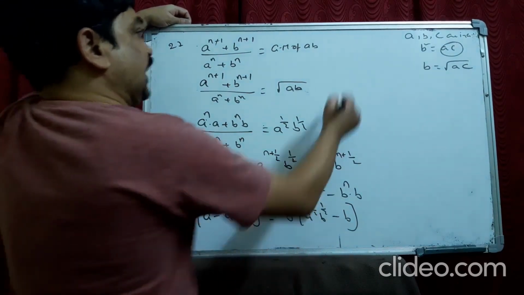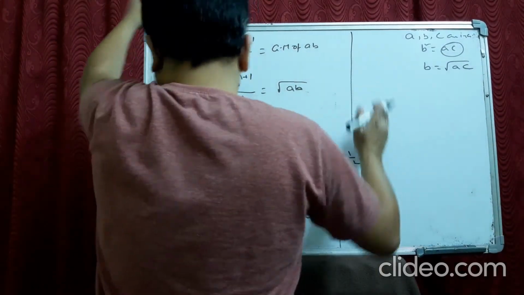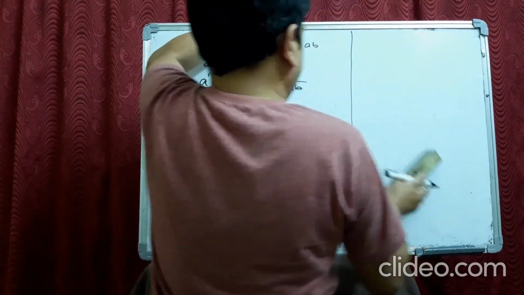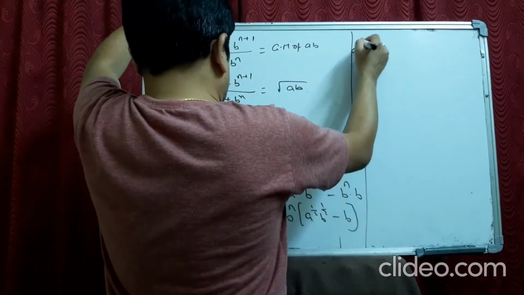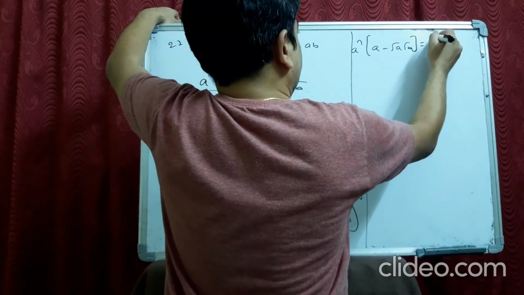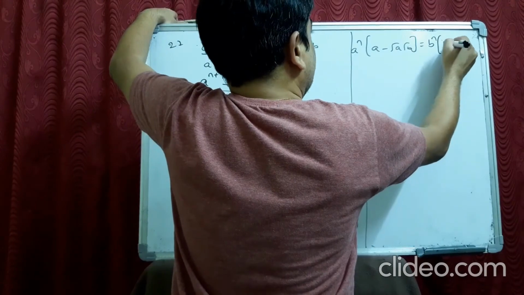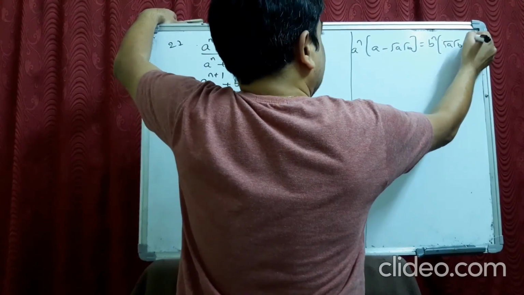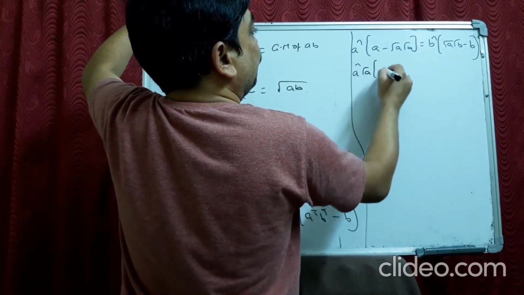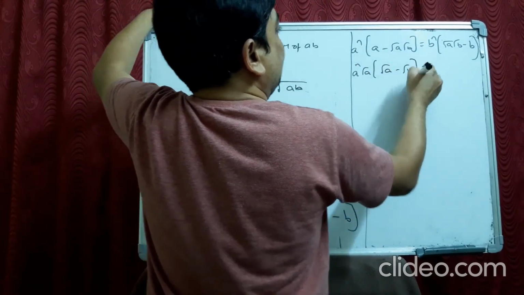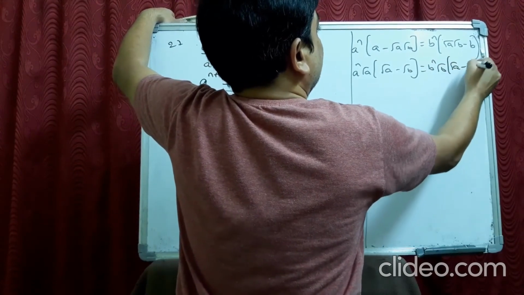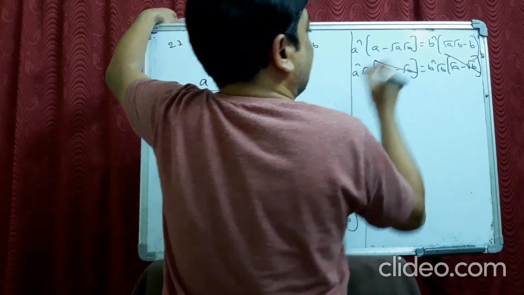Now A power n, it is nothing but A minus root A root B. B power n into root A root B minus B. Now it becomes A power n into, I take again root A common, root A minus root B. B power n into take root B common, root A minus root B. So these two get cancelled.